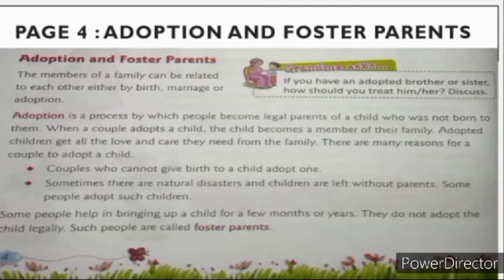Now start reading again. When a couple adopts a child. Underline the word couple. Couple. What is a couple? Couple means a pair of two. When a couple adopts a child, the child becomes a member of their family. Now underline the word member. Member means belonging to a particular group. A person who belongs to a particular group is known as member.